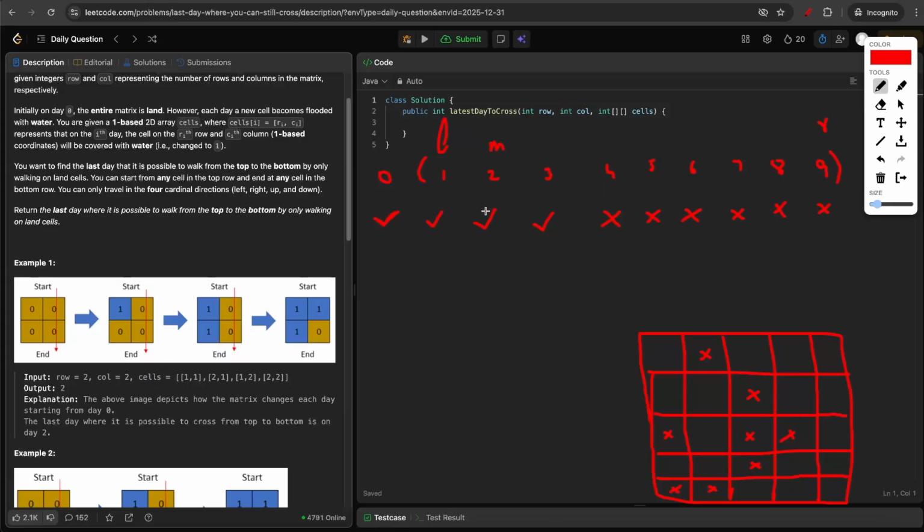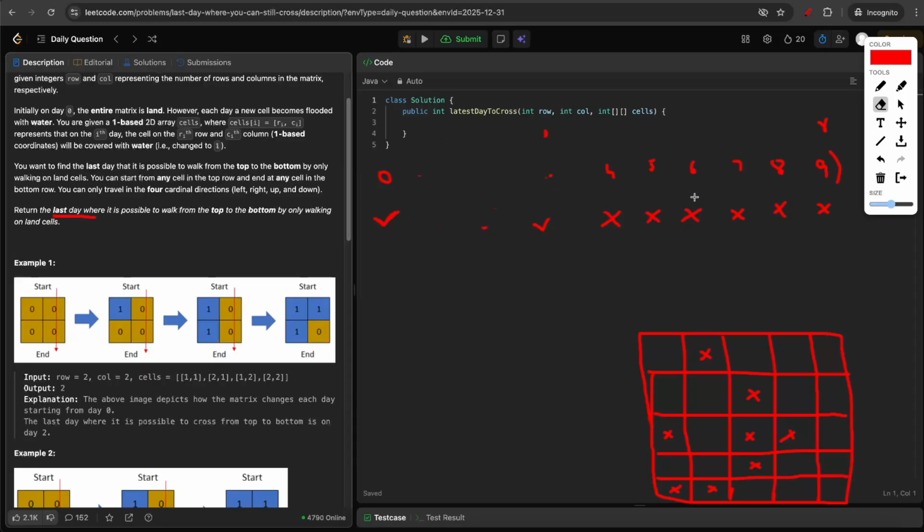At day 2, I'll do a DFS from the top row and try to reach the bottom row. If I'm able to reach, then I'll set my answer equal to day 2. And since I want to maximize the day number on which I can reach from top to bottom, I'll set L equal to mid plus 1. So L will be here.